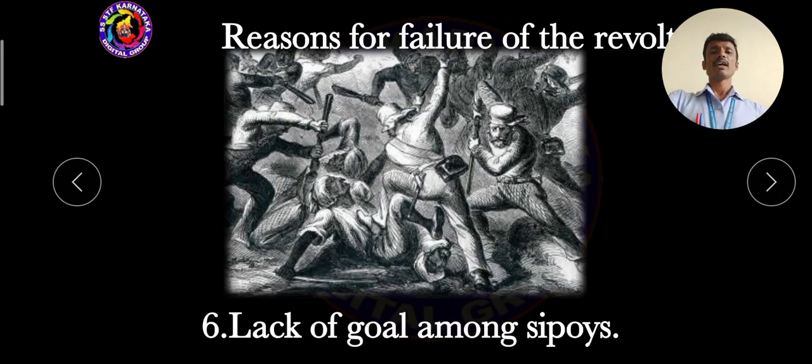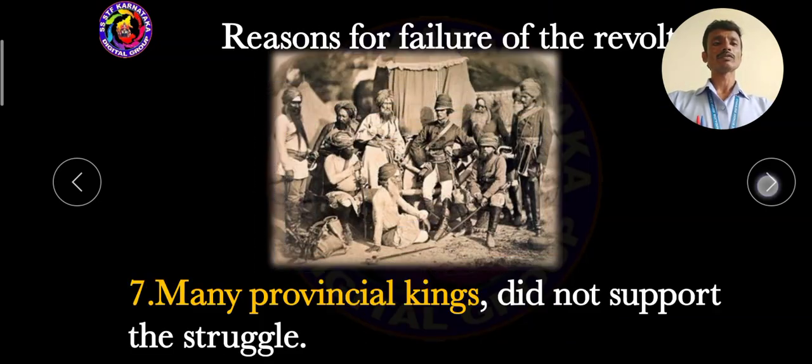Then dear students, lack of goal among the sepoys. Here, the British sepoys had one important ambition, one important goal. When they were involved in a battle, they were always trying to kill the Indian soldiers. But when Indian citizens and Indian soldiers were involved in a battle, they simply fought. Because of this reason, there was a lack of goal among the sepoys.